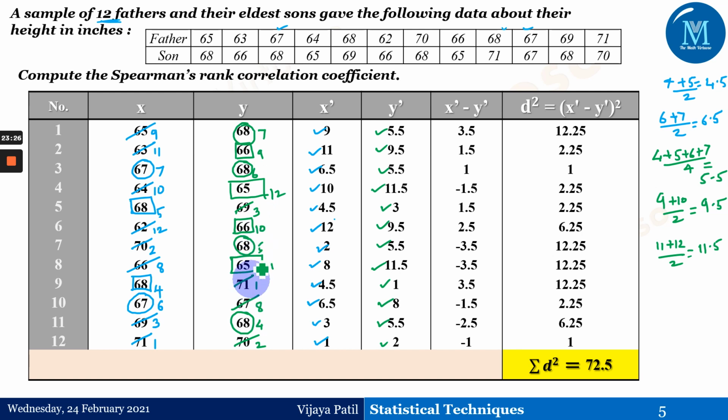Purposely I have taken this question wherein a lot of combinations are there, and if you understand this particular question, then Spearman's rank correlation coefficient is extremely simple, truly simple. Then we have x dash, y dash, and x dash minus y dash: 9 minus 5.5, 11 minus 9.5, and so on, have been given here. Then the next column is just making a square of that. So this 12.25 is nothing but 3.5 the whole square, and so on. The summation has come as 72.5.